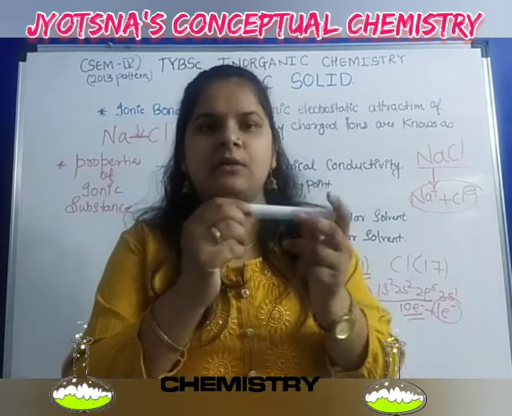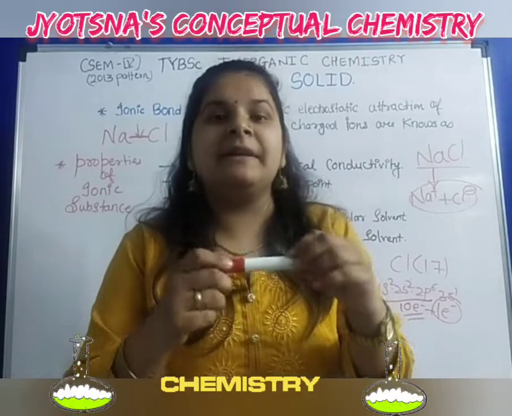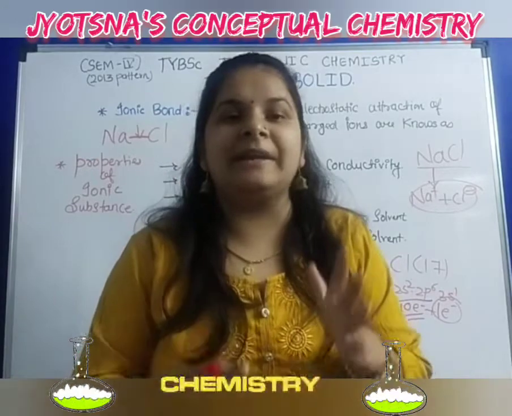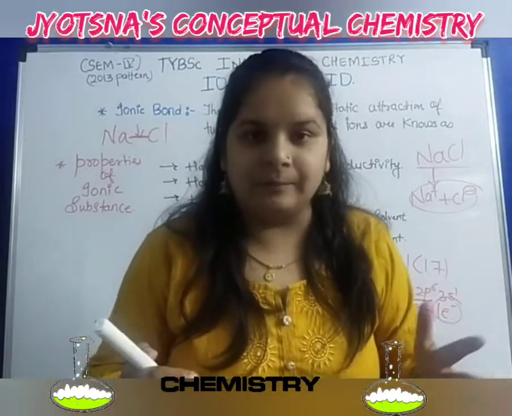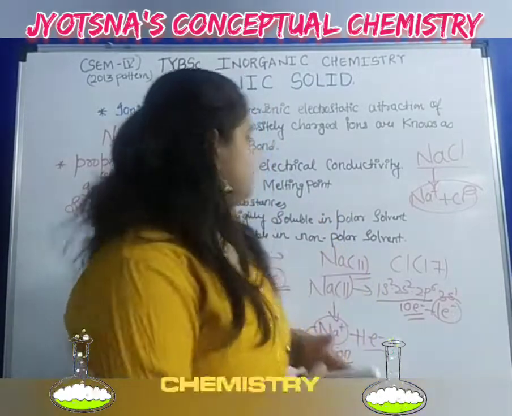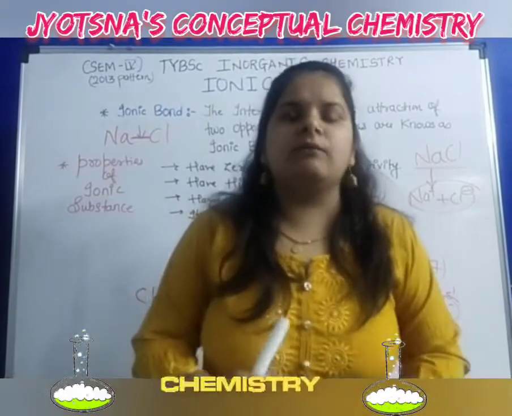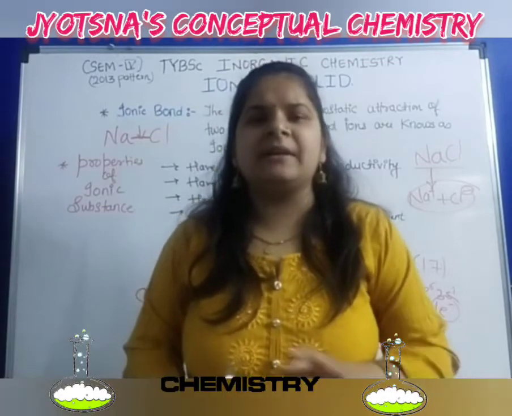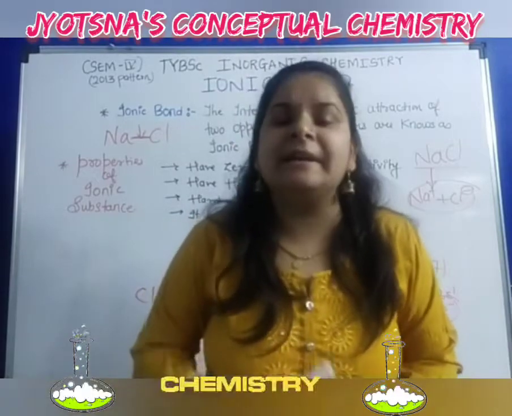This is Na+ and this is Cl-, having an ionic bond. But it is very difficult to break that bond, because of the strong electrostatic interaction of the oppositely charged ions. That's why it has a high melting point. Then, it has zero electrical conductivity, meaning electrical conductance is not there. But in a molten state it can conduct electricity.